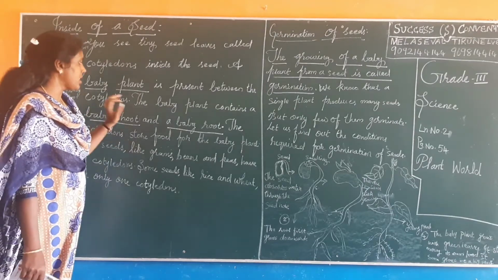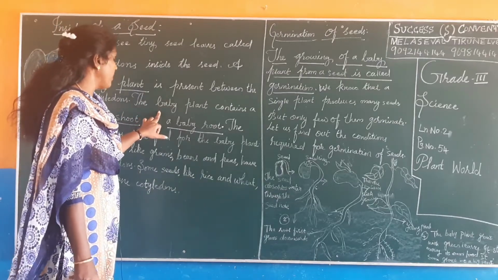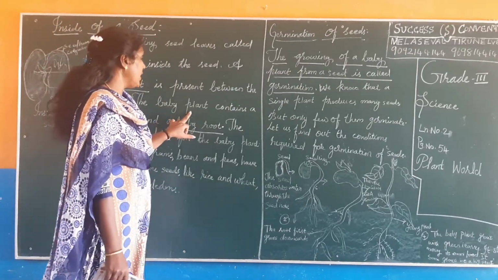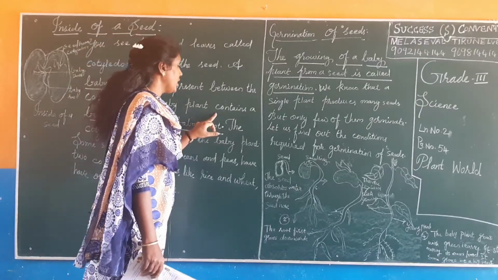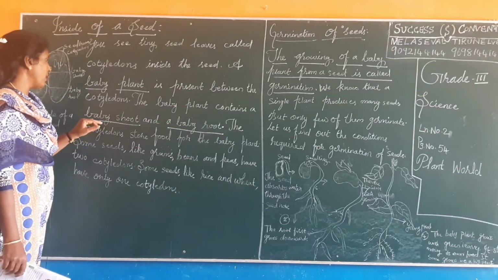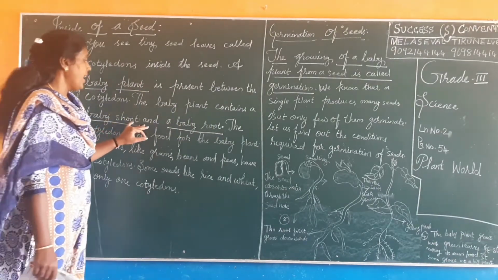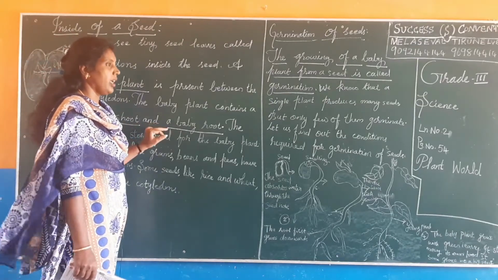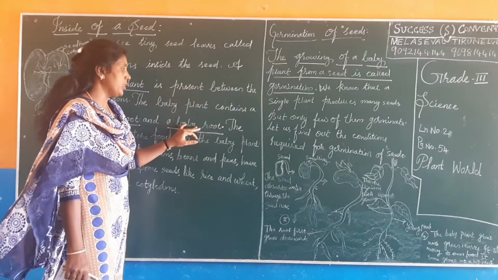The baby plant contains a baby shoot and a baby root.